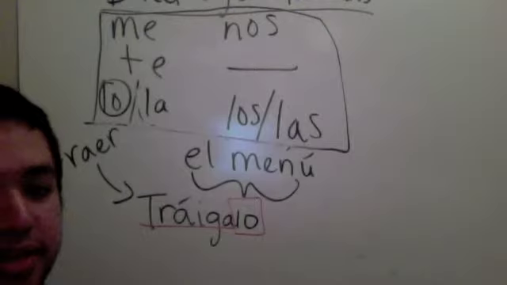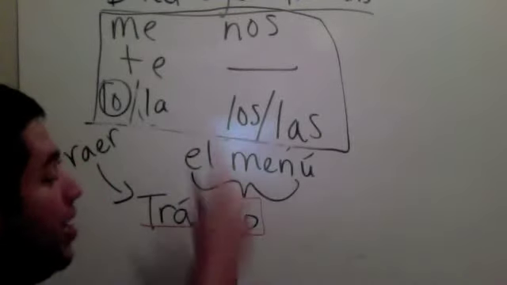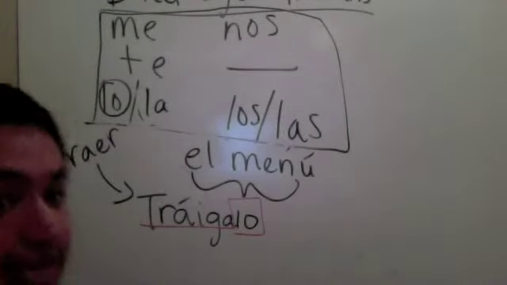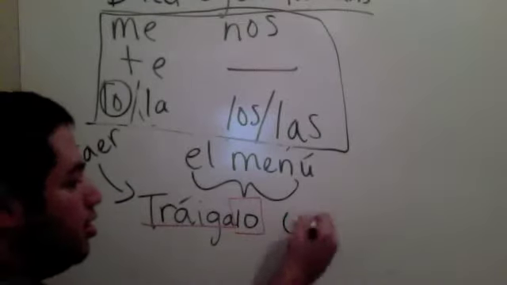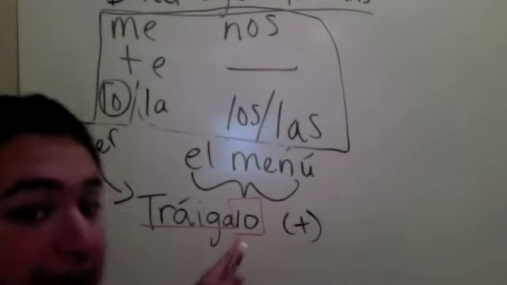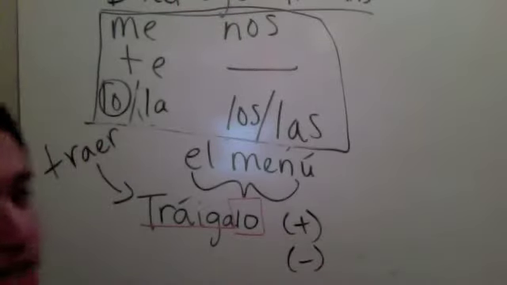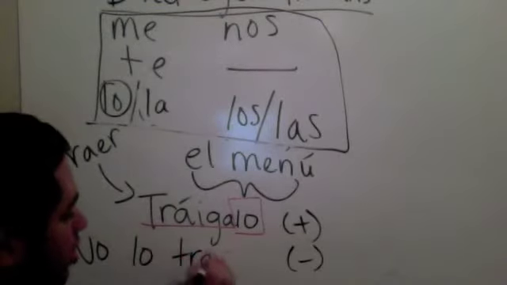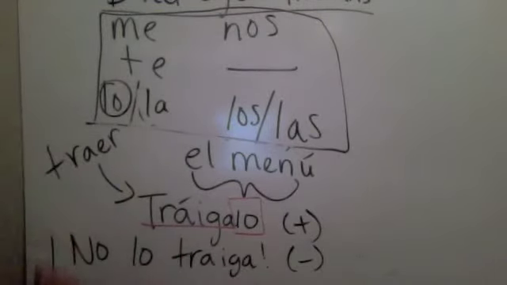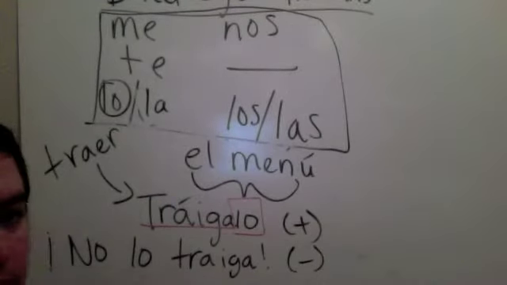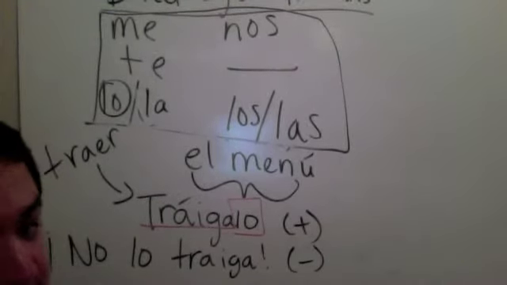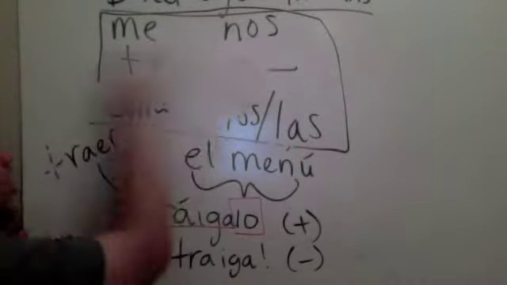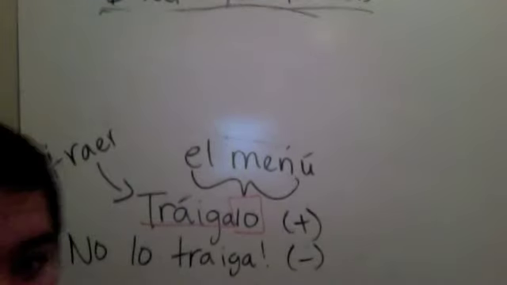Okay? So this lo can go attached. With commands, your direct object pronoun has to be attached if it's affirmative. So if you're saying, yes, bring it, that's an affirmative command, right? So that means our pronoun has to be attached. If we're saying, no, don't bring it, we would say, no lo traiga. Don't bring it. Now these two are rules. They have to be done this way. I'm going to erase the top, so hopefully you have it already. Let's go over our placement rules again.